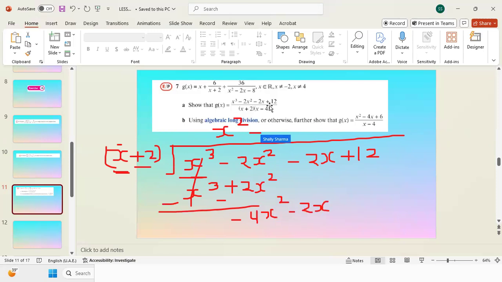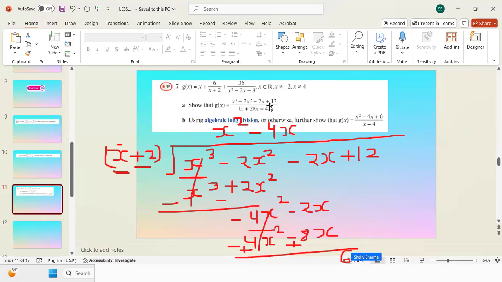So I will multiply by minus 4x because I have to make minus 4x squared from just x. So this is minus 4x squared minus 8x, and then I will subtract again. Subtraction means you need to change the sign. So it will be 6x plus 12, and now I will multiply by 6. So it will be 6x plus 12, and then it will be cancelled out by changing the sign.